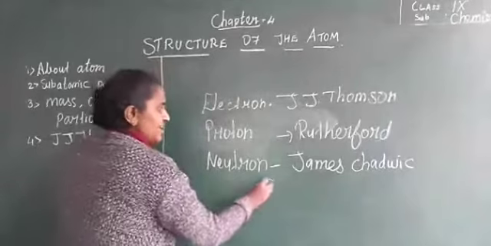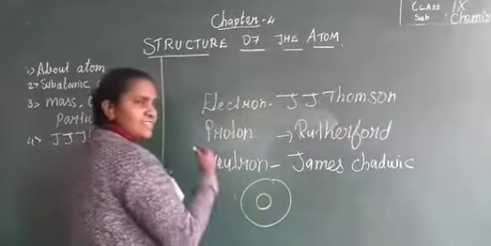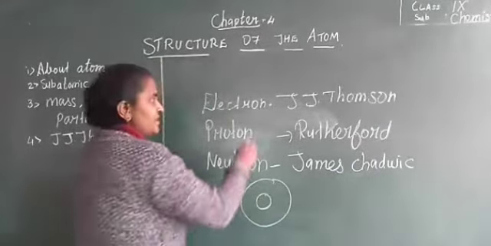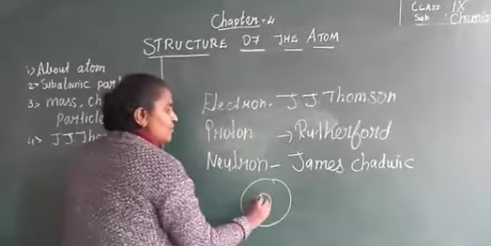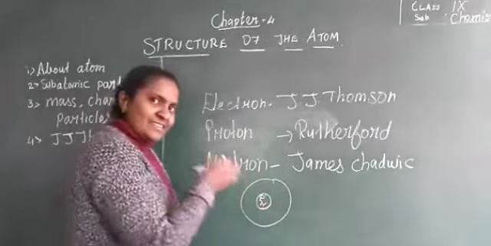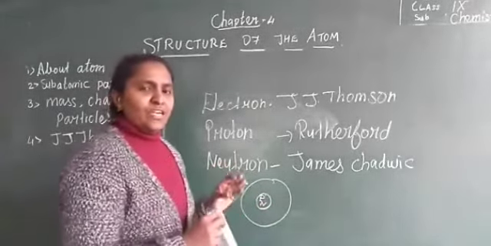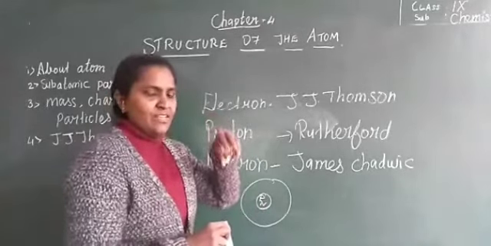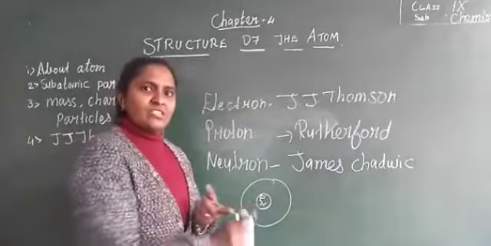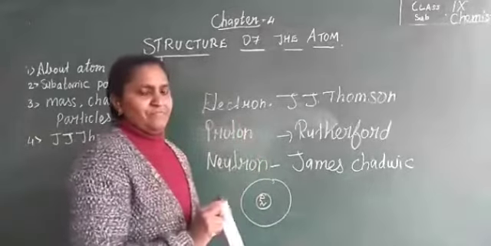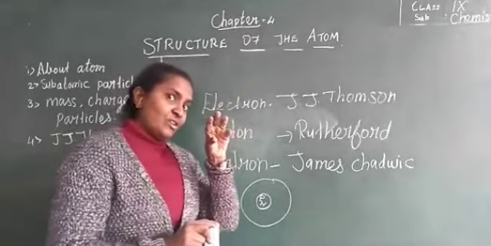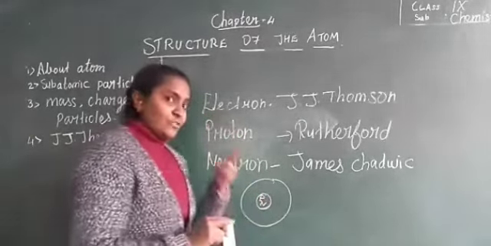These are the subatomic particles of an atom. In an atom, at the center, the nucleus is present. In the nucleus, protons and neutrons reside. Around the nucleus, what is revolving? Electrons are revolving. And the nucleus is what charge? The nucleus contains 2 particles.